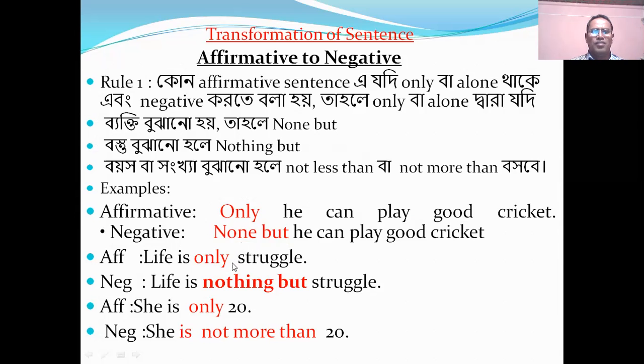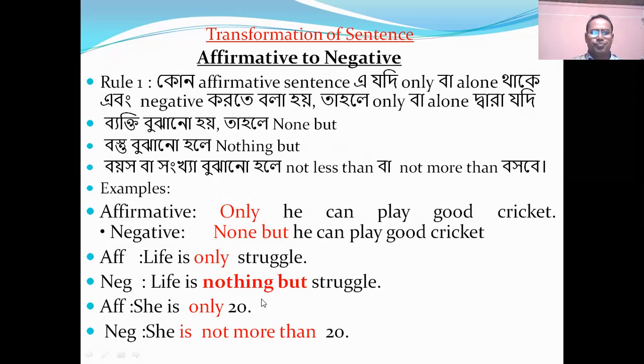Another example, life is only a struggle. Here, struggle is a thing, and we will use nothing but instead of only when we make it negative. Let's see another example. She is only 20, and we will use not more than instead of only, since it indicates number or age.